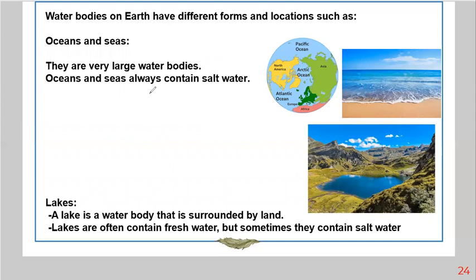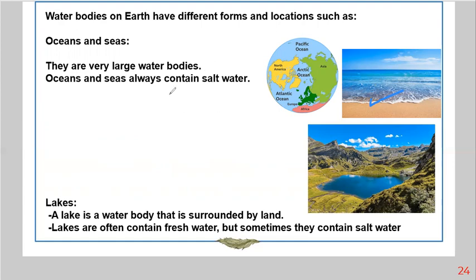Okay, now let's talk about water bodies. We have several water bodies. You have to observe it, and you are innate to know which kind of water it contains. Does it contain fresh water, salt water, both? Let's learn. Oceans and sea. They are very large, as you can see. This is the sea. The sea is very large, and the ocean. To be specific, we have 7 oceans, like Arctic Ocean, Atlantic Ocean, Pacific Ocean. We have 7 oceans on Earth.